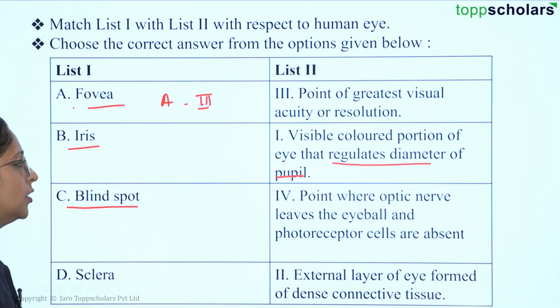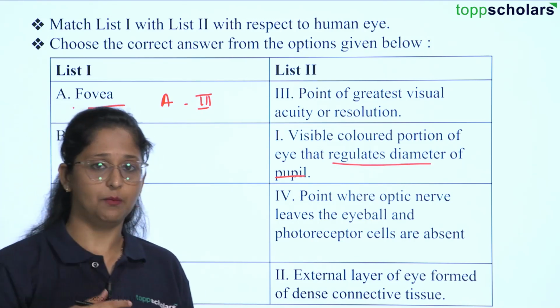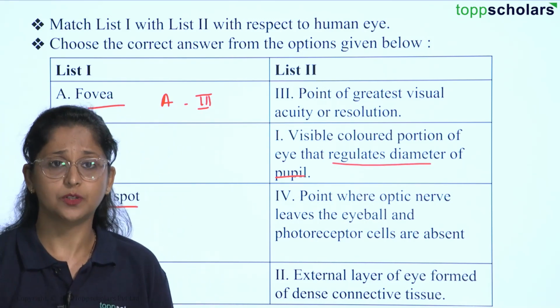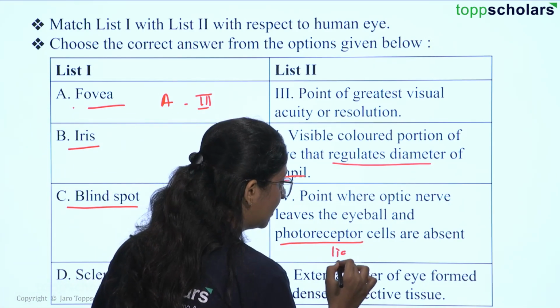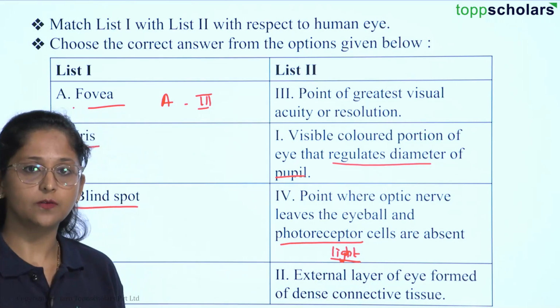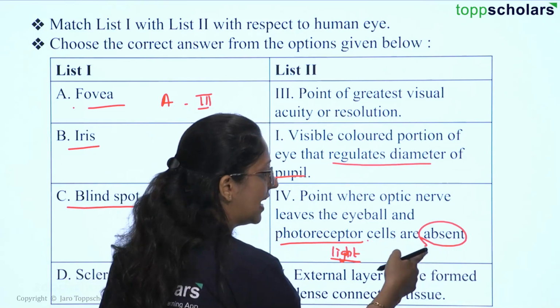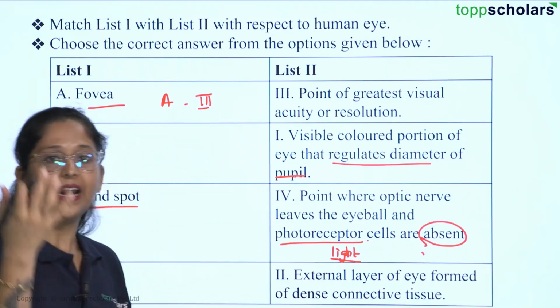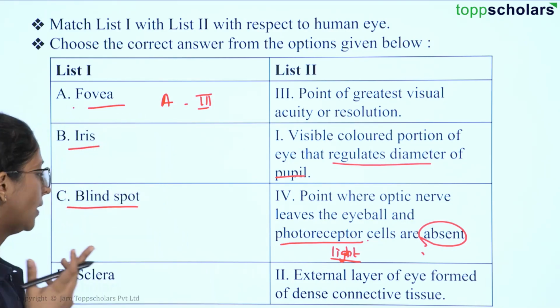Then we have a blind spot. It is a point where your optic nerve leaves the eyeball, and the photoreceptor cells are absent over there. Photoreceptors are the cells that recognize light. Our eye functions because of the principle of light, right? Here, as you don't have any photoreceptor cells, if any light comes even onto the blind spot, the image is not going to travel up to your brain.